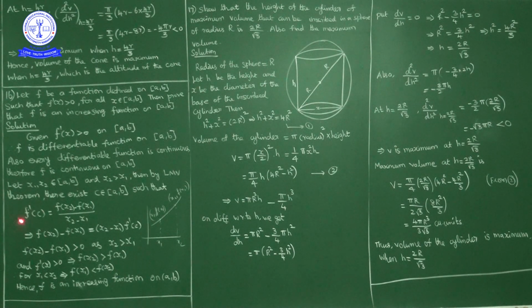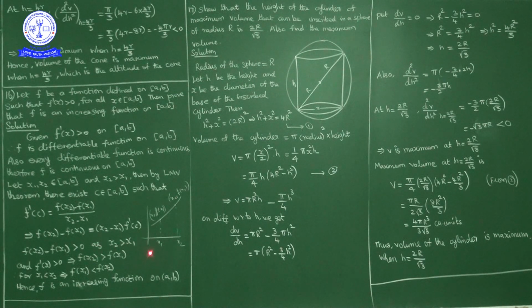So f'(c) is a positive quantity. So (f(x2) minus f(x1)) upon (x2 minus x1) is positive. Also as x2 is greater than x1, x2 minus x1 is also positive. If you cross multiply, f(x2) minus f(x1) is what? Positive. So f(x2) minus f(x1) is positive as x2 is greater than x1, means f(x2) is greater than f(x1).